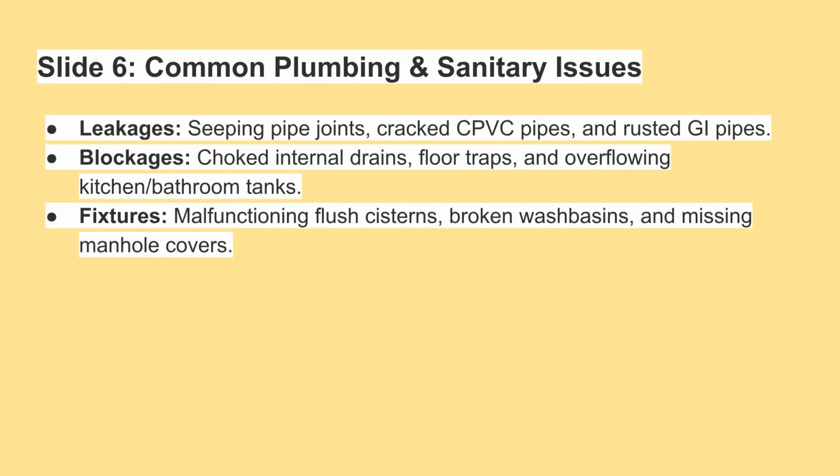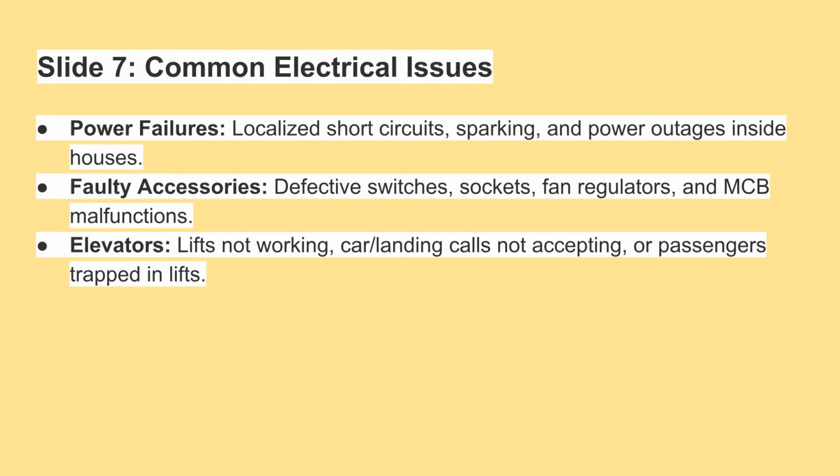Plumbing and sanitary issues include leakages from pipe joints and rusted pipes. Blockages affect internal drains, floor traps, and can cause overflowing tanks. Fixtures may have malfunctioning flush cisterns, broken wash basins, or missing manhole covers. Common electrical issues include power failures, like localized short circuits and outages. Faulty accessories comprise defective switches, sockets, and MCB malfunctions. For elevators, issues range from non-working lifts to car calls not accepting, or passengers being trapped.